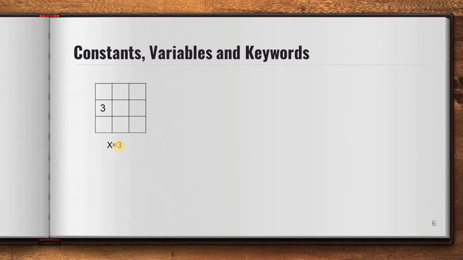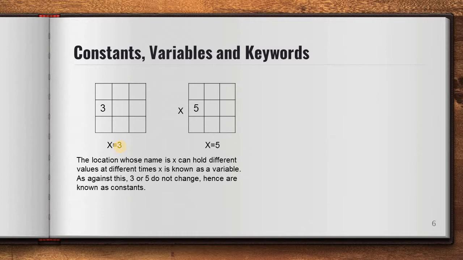If I want to change this value, can I do that? Yes, I can. So now I have changed its value with X equals 5. So the location whose name is X can hold a different value at a different time. Then X is known as a variable. I can define a variable as nothing but a name given to a storage area so that your program can manipulate it whenever it requires. But if I cannot change the value of a variable once it is assigned, then it is called a constant.